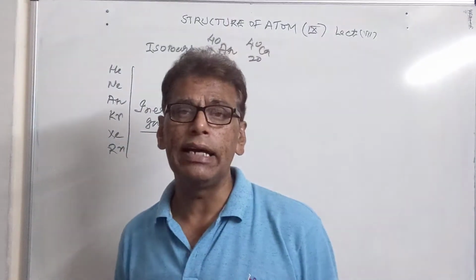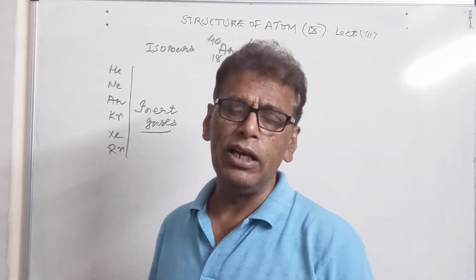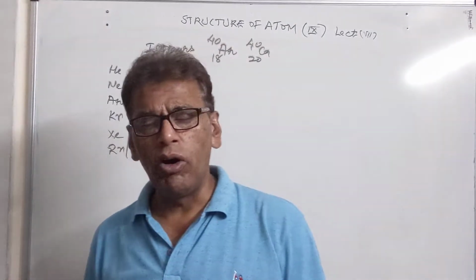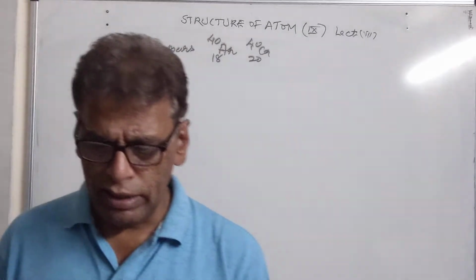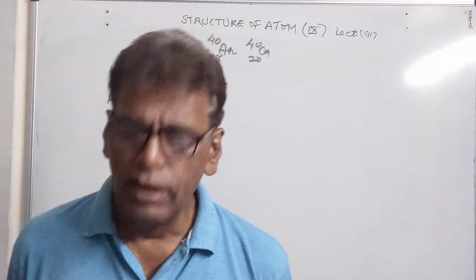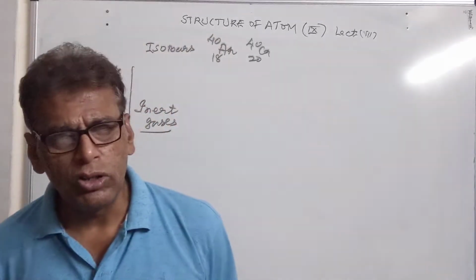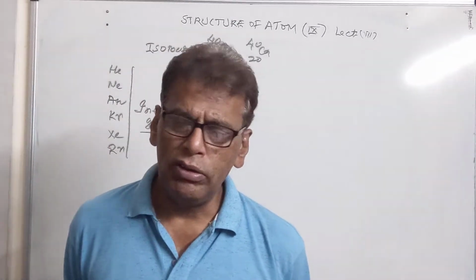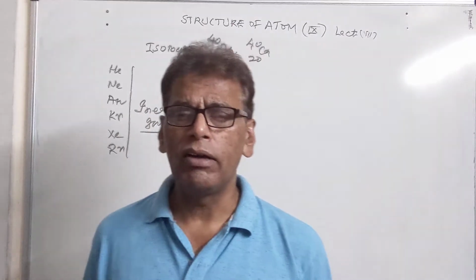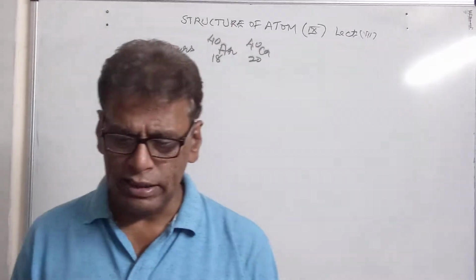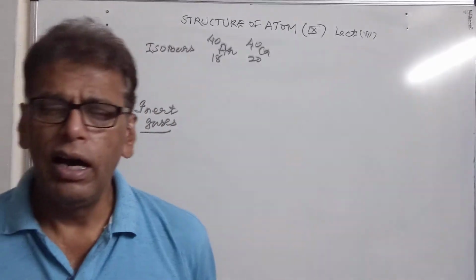Since their valence shell is filled to capacity, they don't have the tendency to combine with other atoms. That's why they were called inert gases. But nowadays compounds of xenon and krypton have been prepared.